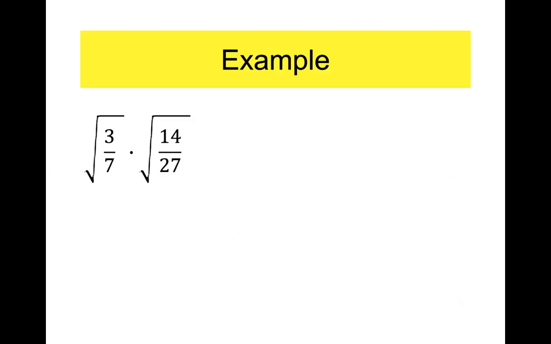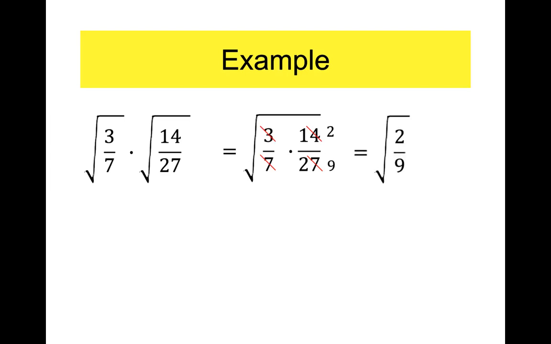Well, on the outside, there's a 1. So 1 times 1 is 1. Nothing much going on there. So the insides now we multiply together. So all the rules of fractions apply. The rules for adding, subtracting, multiplying, dividing. We're multiplying. When you're multiplying, you can cross reduce. Look, there's a bunch here that we can cross reduce. Let's see. The 3 goes into 3 once. The 3 goes into 27 9 times. How about the 7 and the 14? 7 goes into 7 once, 7 goes into 14 twice. Multiply straight across. 1 times 2 is 2. 1 times 9 is 9.